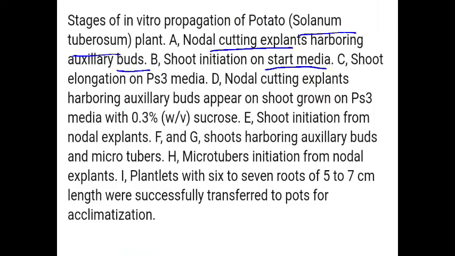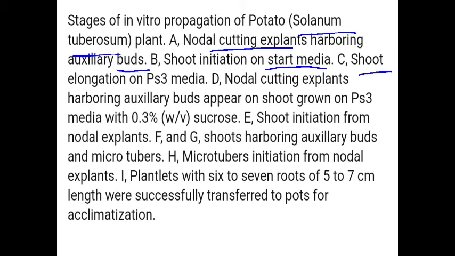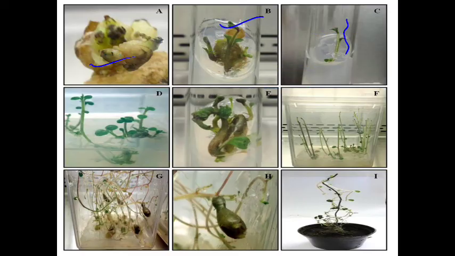Okay, and now in number C, shoots elongation बढेर गएकै छ. Okay, and number 4, nodal cutting explant harboring axillary buds appears and shoot grown on media. That is, certain shoots will be cut and the further development of the shoots will occur, and this will be consisting of a certain medium जहाँ न्युट्रिएन्ट्सहरु लगाइराखेको छ. फर्दर सुट्सहरु के भयो, डेभलप्ड भएर गयो, multiple number of shoots यहाँ डेभलप्ड हुँदैछ. Okay, and after that